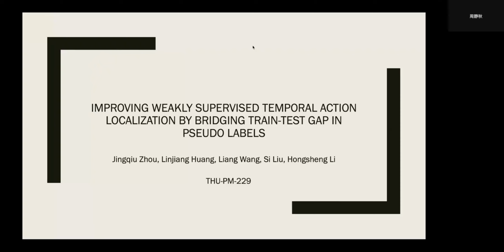Let me first briefly introduce the techniques we used in this work. First, we introduced a module called the Gaussian fusion module. This module is used to fuse different action boundaries which can be ignored by the NMS procedure. And secondly, with those Gaussian fused action boundaries, we generate snippet-wise pseudo labels for our weakly supervised action localization problem.